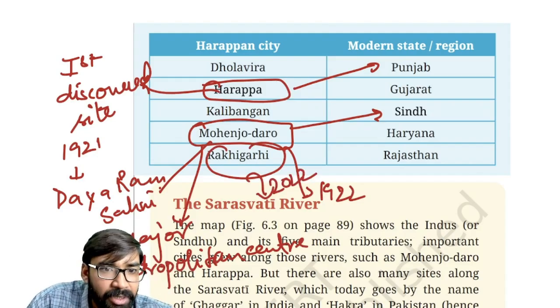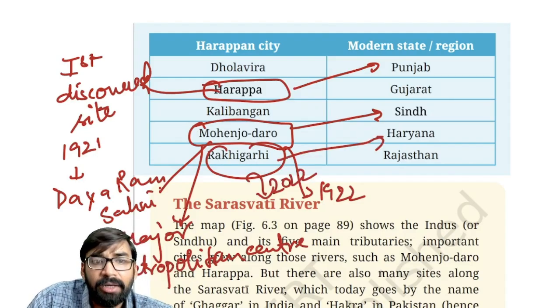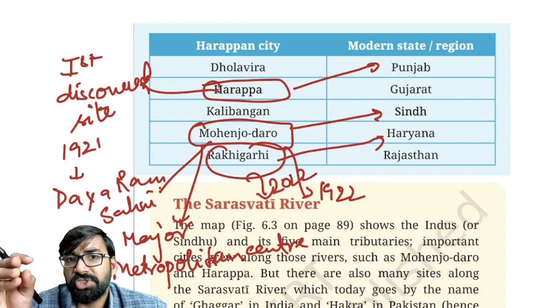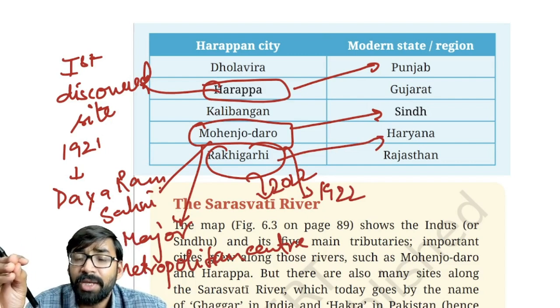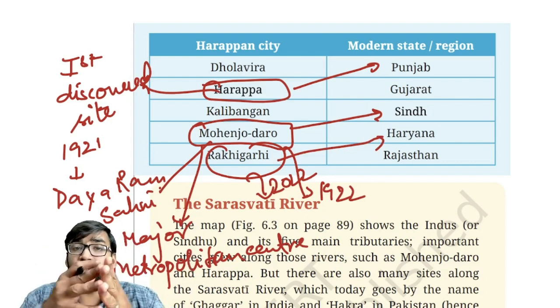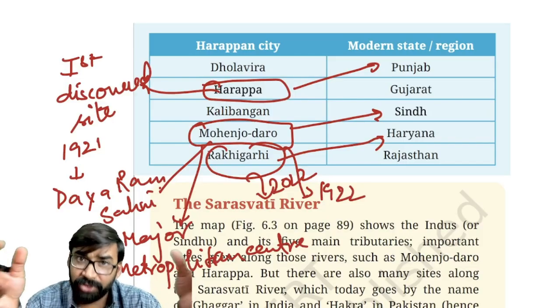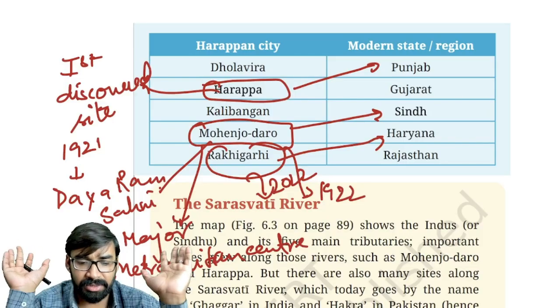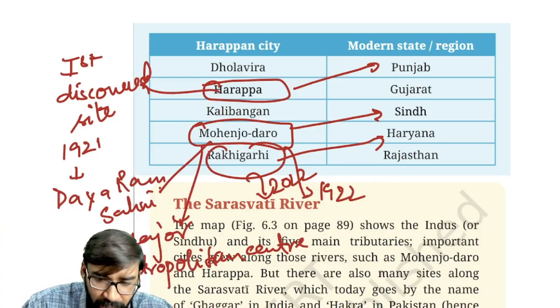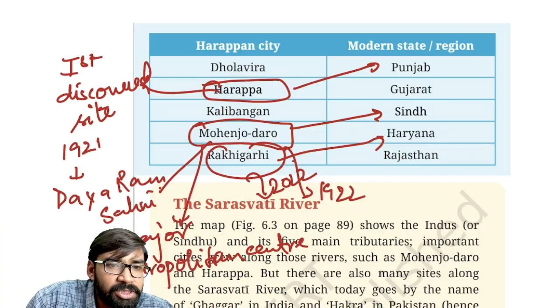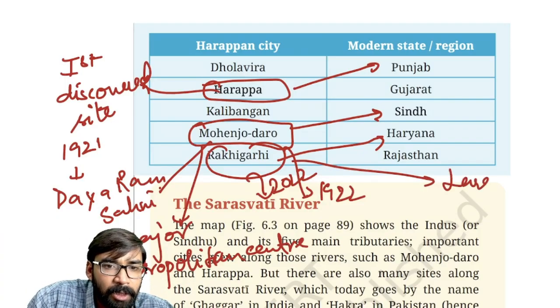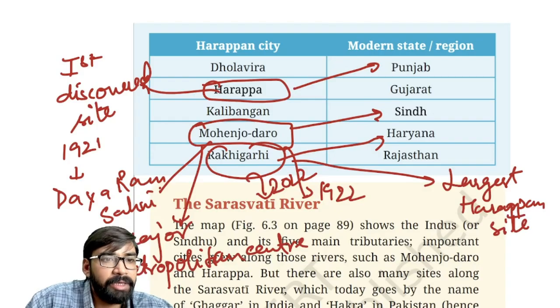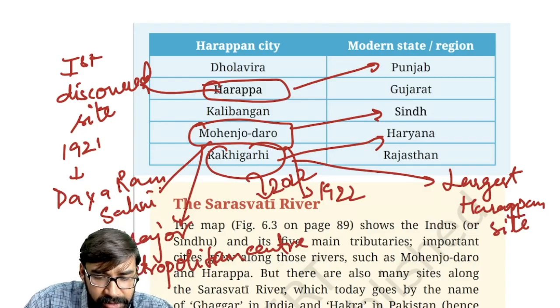Now, the recently excavated site is Rakhigarhi, which was excavated in 2022. Now, where is Rakhigarhi? Rakhigarhi is in present day Haryana. Let me tell you that before Rakhigarhi, Mohenjo-daro was the largest site, but after the excavation, Rakhigarhi became the largest site. Fine. So this is the largest Harappan site. Clear?